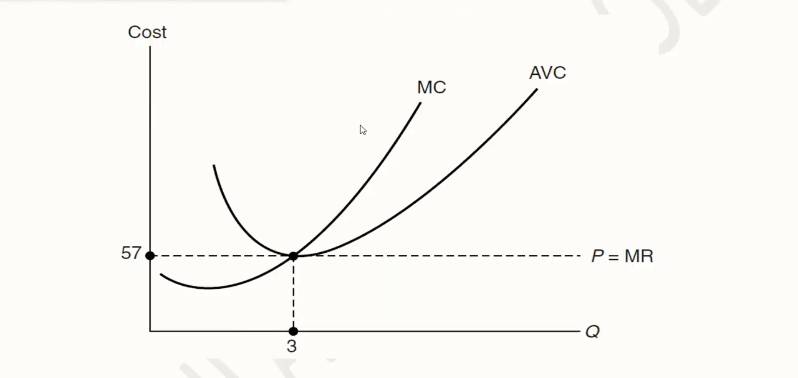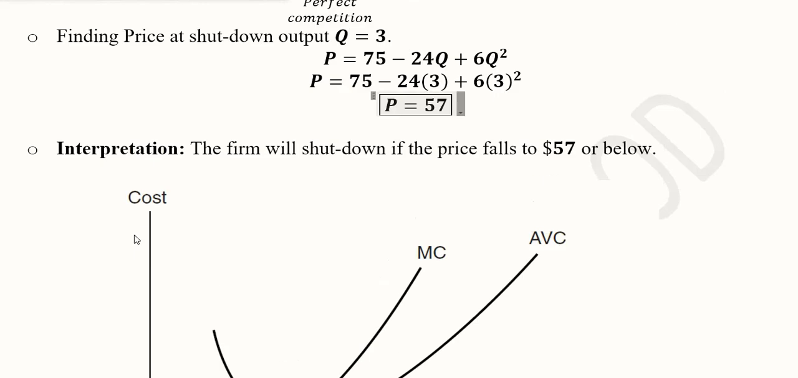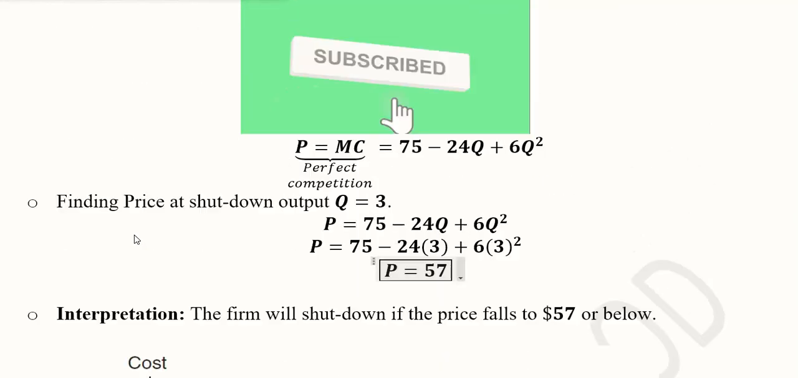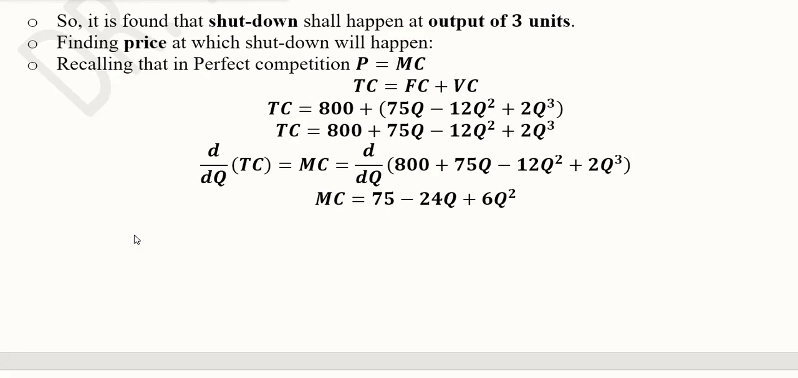Here we are viewing the diagram, cost and output. Here we have AVC at its minimum point. This is the price, which is equal to marginal revenue as per the theory of perfect competition, and this is where the marginal cost is cutting it, again as per the standard understanding of perfect competition. So this is the final unit of output that the firm should produce, after which it will not be feasible for it to produce another unit, and this will be the price of the final unit produced, that is 57 currency units. So this is the concrete answer for the shutdown point.